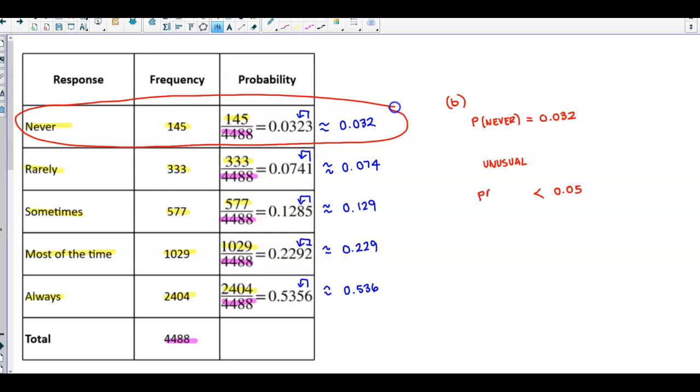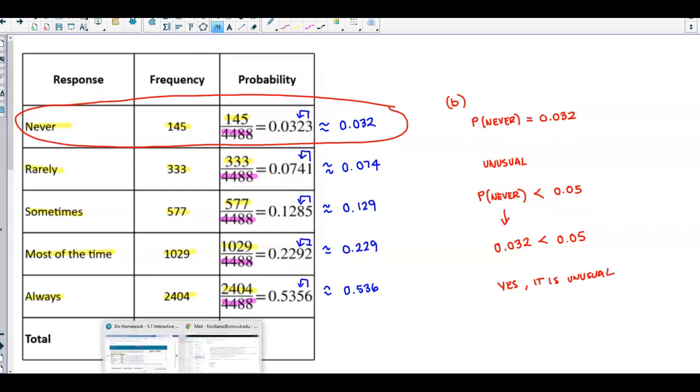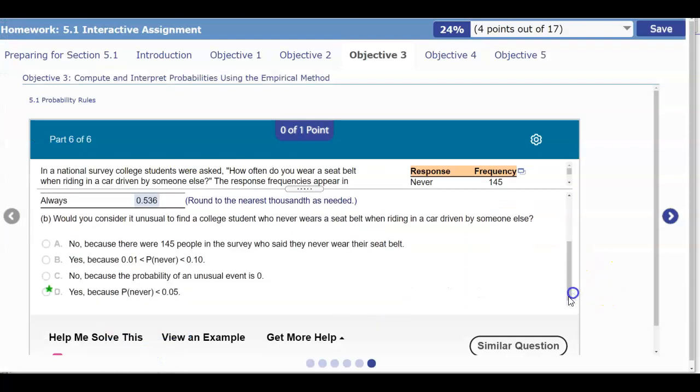So we're looking at comparing the probability of never to that 0.05. Well, if we take a look at the value, we know that the value of the probability of never is 0.032, and that's less than 0.05. And since it's less than 0.05, we would then say that yes, it is unusual. So let's go ahead and answer our question. So down here we would say yes, because the probability of never is less than 0.05.